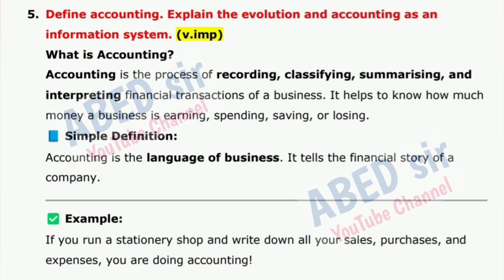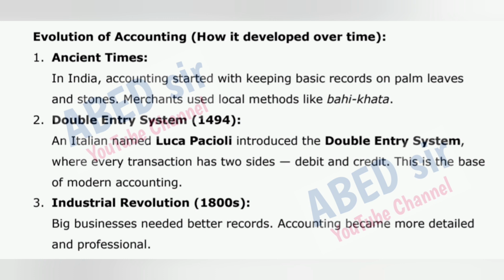Simple definition: accounting is the language of business. It tells the financial story of a company. Example: if you run a stationery shop and write down all your sales, purchases, and expenses, you are doing accounting. Evolution of accounting, how it developed over time.